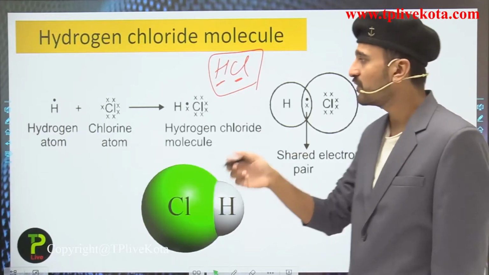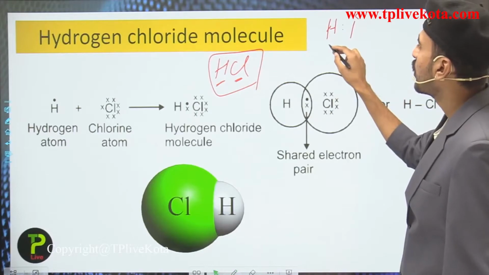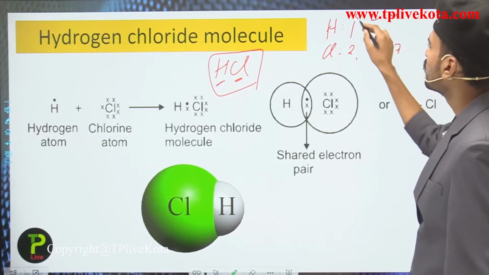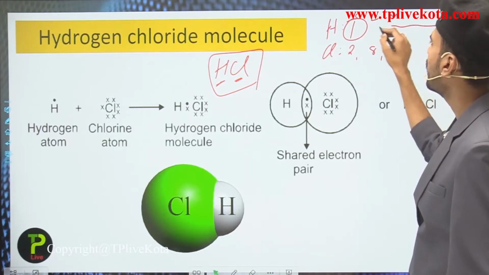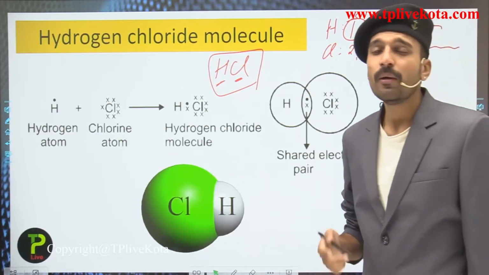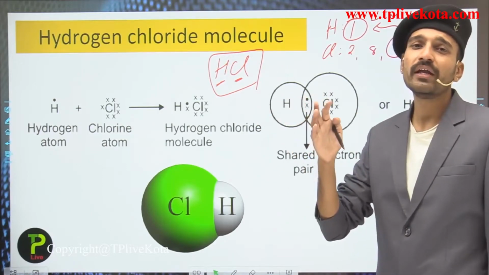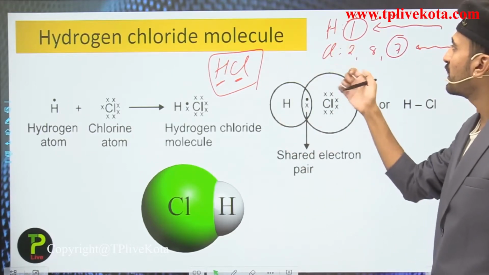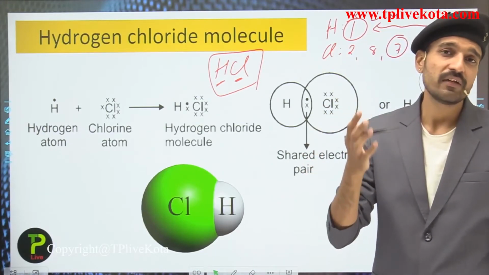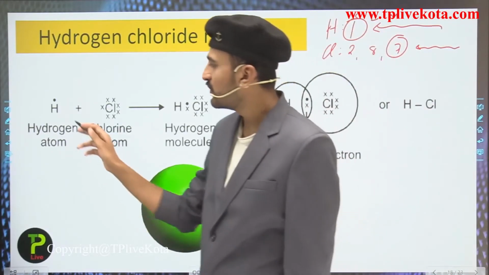The electronic configuration of hydrogen is 1, that is, in the K shell. Chlorine is 2, 8, 7, that is, in the K, L and M shells. Hydrogen has only 1 electron, so it requires 1 electron, and chlorine is also deficient of 1 electron. But who can give them electrons? There are no metals present here who can give their electrons to these non-metals. So they simply share their electrons, that is, mutual sharing of electrons takes place between hydrogen and chlorine.